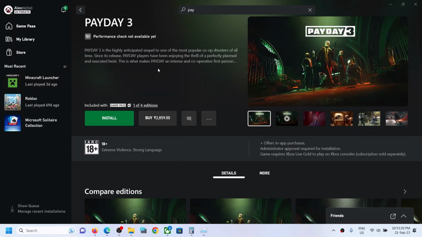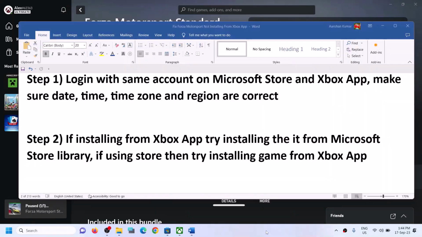Today in this video I'm going to show you how to fix when you are unable to install Payday 3 game from Xbox app or Microsoft Store on your Windows computer. So whenever you try to install Payday 3, if you are receiving any kind of error code, then please follow the steps shown in this video.